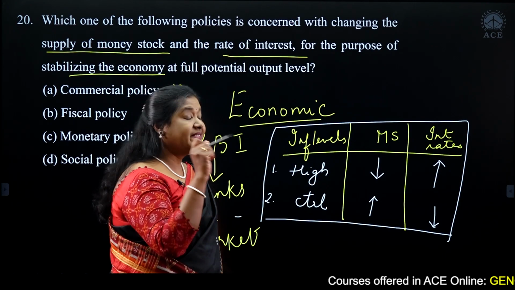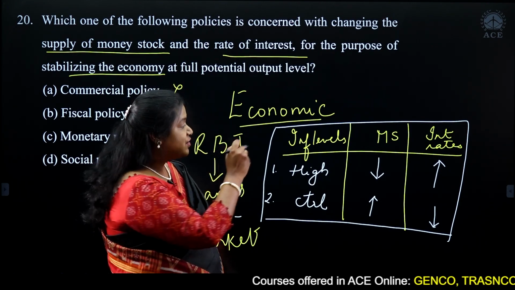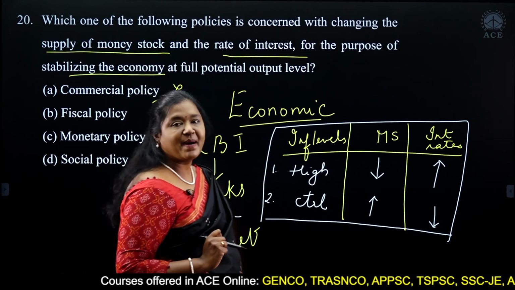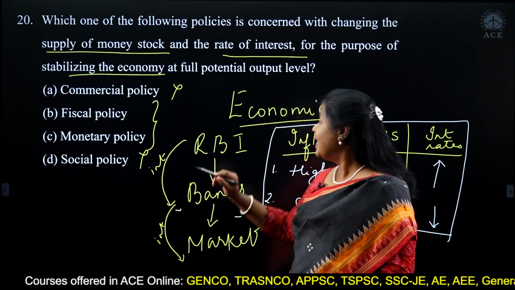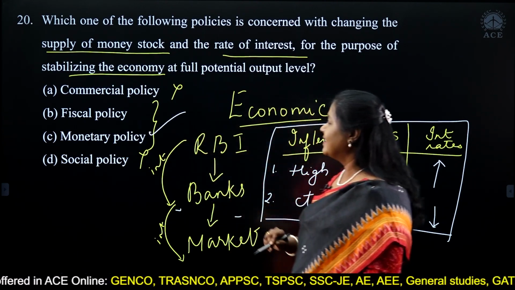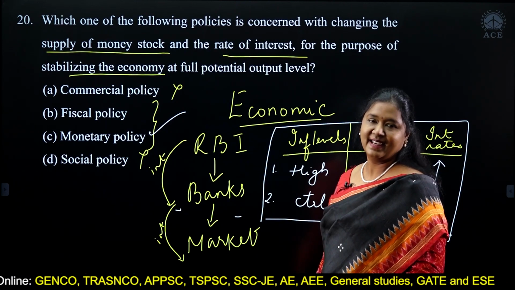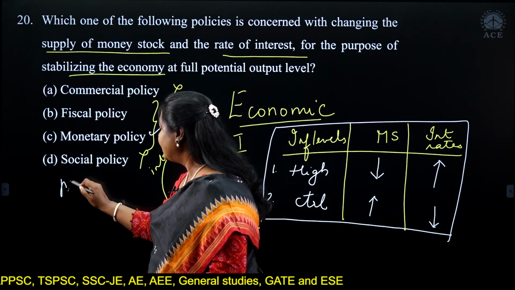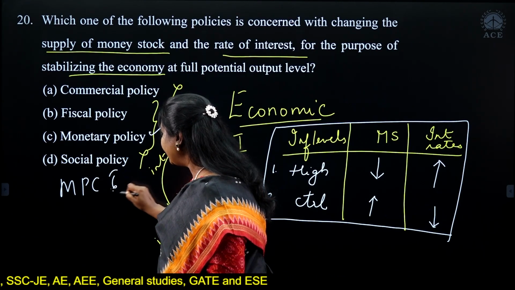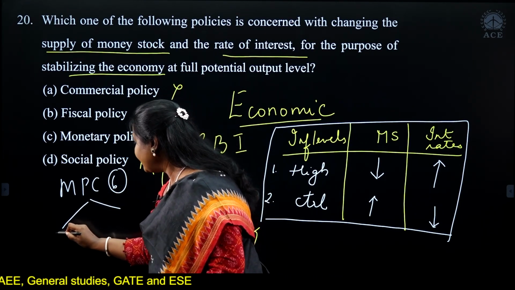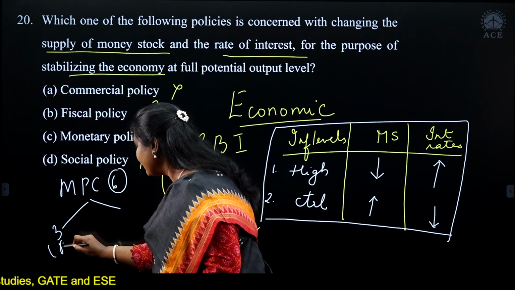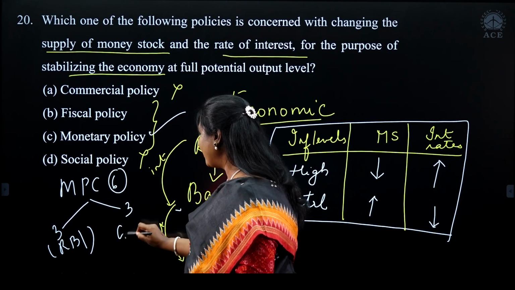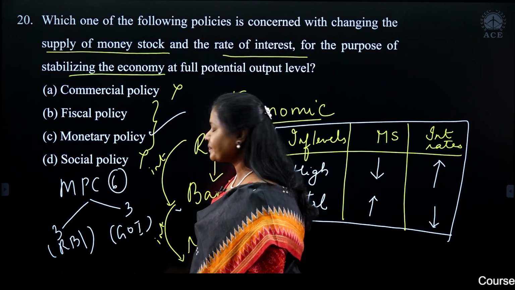Remember this: the decision of changing these interest rates is given by RBI under the monetary policy. Am I clear? We have the Monetary Policy Committee, which is a 6-member body comprising 3 members from RBI and 3 subject matter experts appointed by the Government of India.